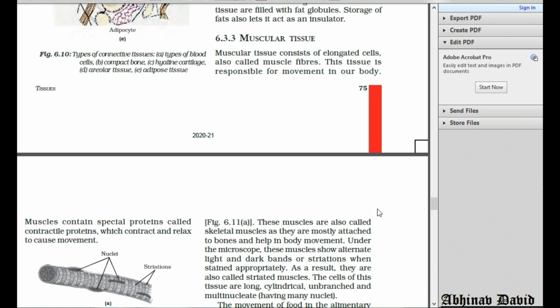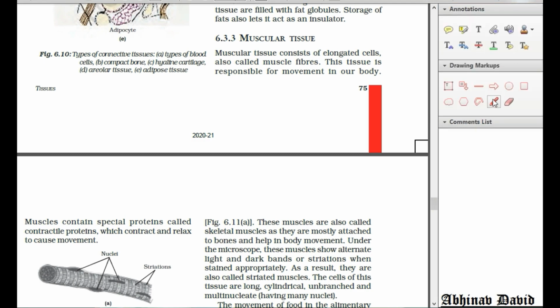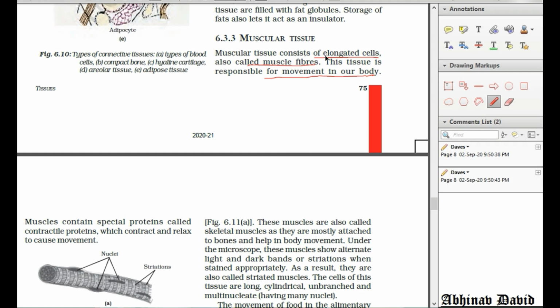If you see here in your NCERT, you can find it on page number 75, as I am showing you here, that muscular tissue consists of elongated cells and these are called muscle fibers. This tissue is responsible for movement in our body. And how can they contract or relax? Because the muscle cells contain a special type of proteins, called contractile proteins. So muscles contain special proteins called contractile proteins, which contract and relax.